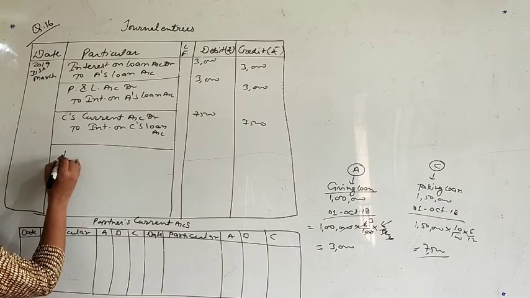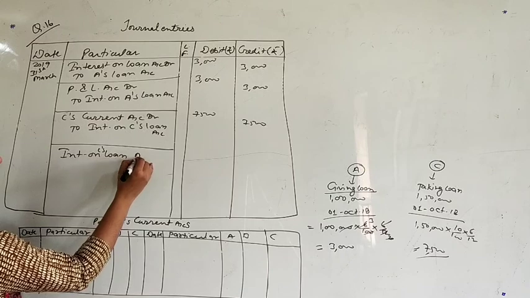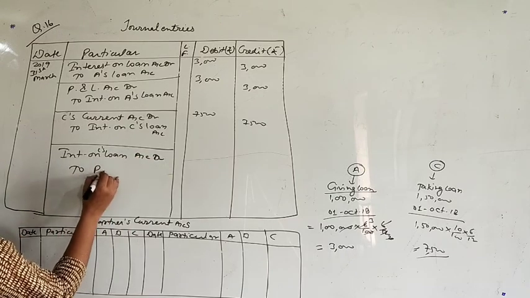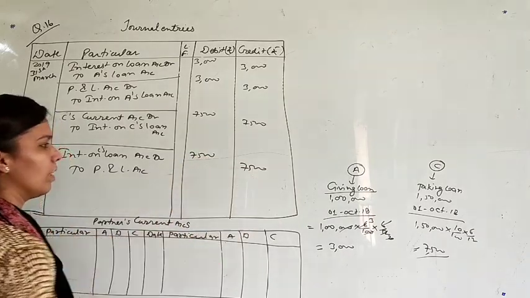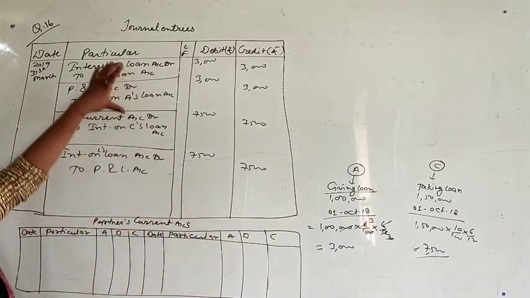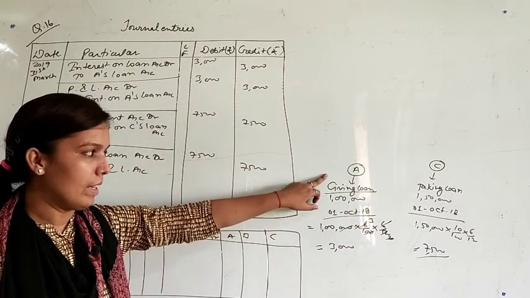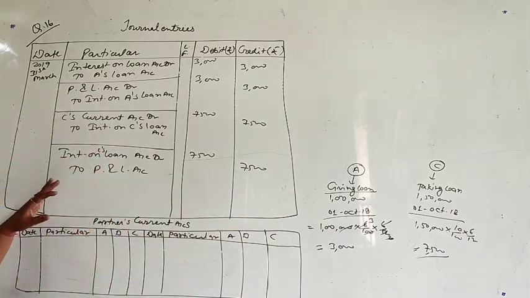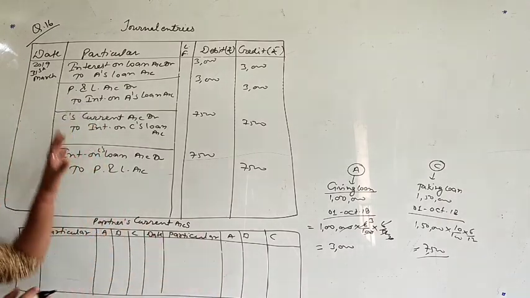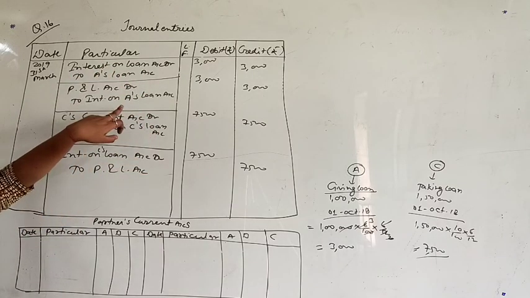And the last entry will be interest on C's loan account, debit to P&L account. That is also for 7,500. Again check how we are passing the entries. These two entries are for A and these two entries are for C. A's loan will pay interest, means A is giving a loan to the firm, means the firm will pay interest. So it will be an expense. That's why we are making the entry interest on loan account debit to A's loan. This interest will be transferred to P&L account.